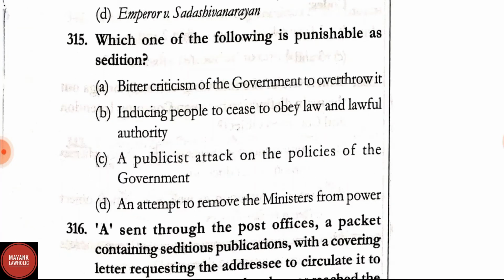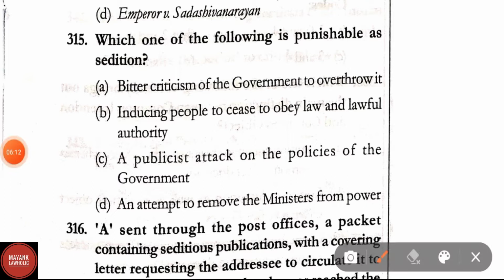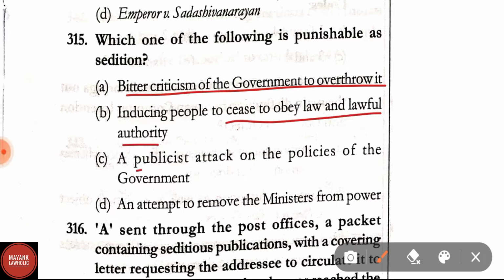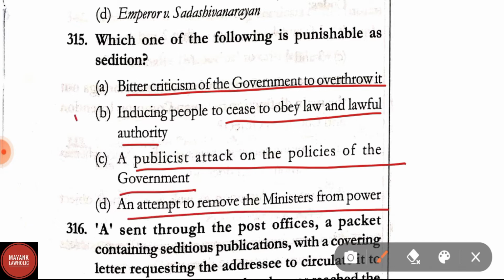Question number 315. Which one of the following is punishable as sedition? Options are: A, bitter criticism of the government to overthrow it. Option B, inducing people to cease to obey law and lawful authority. Option C, a public attack on the policies of the government. Option D, an attempt to remove the ministers from power. Correct answer is option B, that is inducing people to cease to obey law and lawful authority. This will amount to sedition.